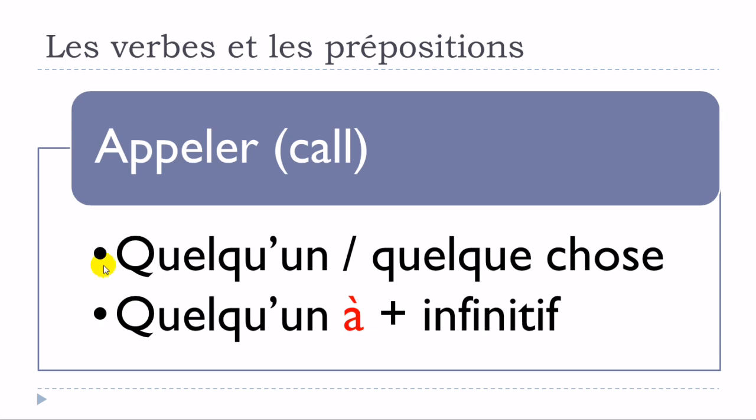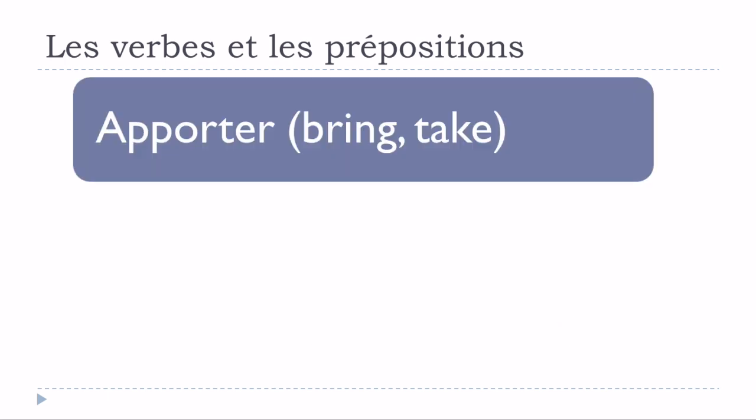Deuxième verbe, appeler. First structure, no preposition, appeler quelqu'un, or then appeler quelque chose. Okay, second structure, appeler quelqu'un, so no preposition, à, and then you will put the verb at the infinitive form. Okay, so appeler quelqu'un, appeler quelque chose, appeler quelqu'un à plus infinitif. D'accord?